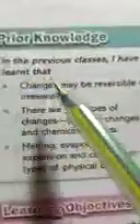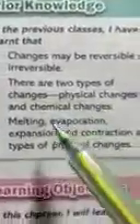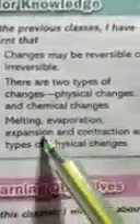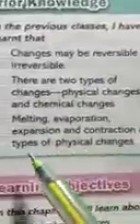Now, students, in the previous classes, you have learned that change may be reversible or irreversible. There are two types of changes, physical change and chemical change. Melting, evaporation, expansion and contraction are types of physical changes. We have earlier studied this in the 6th class.